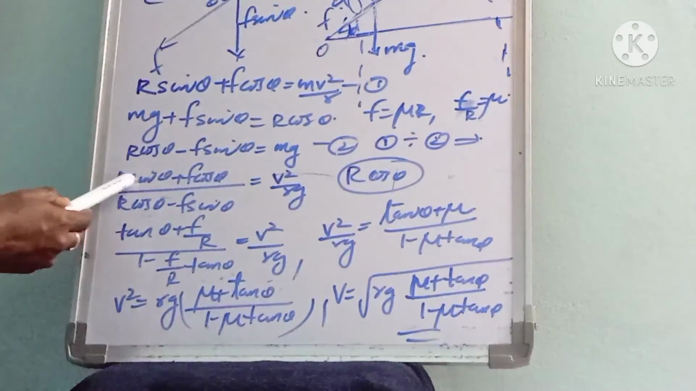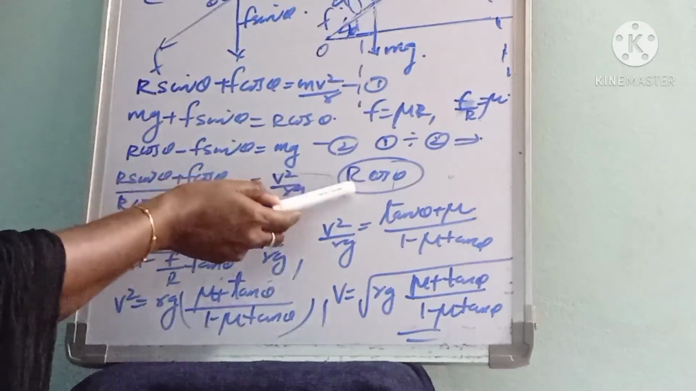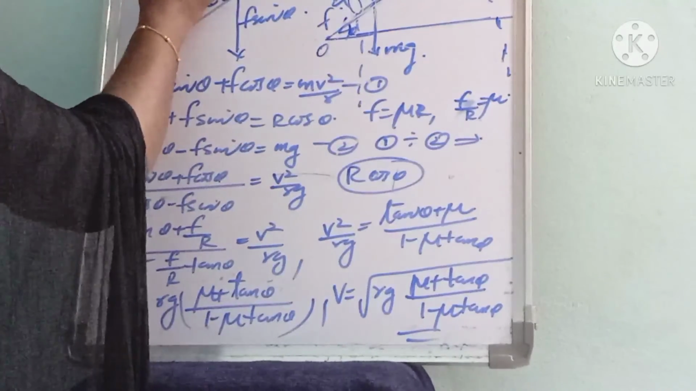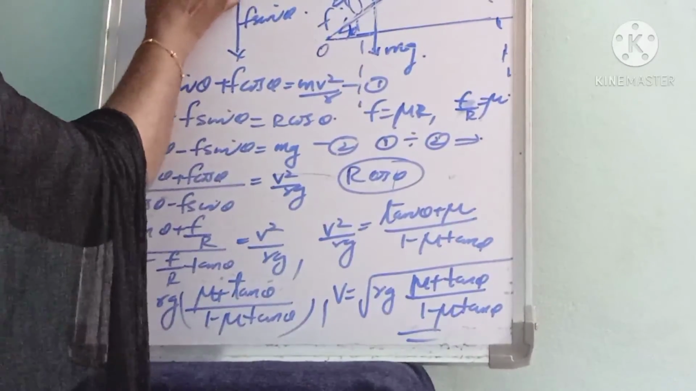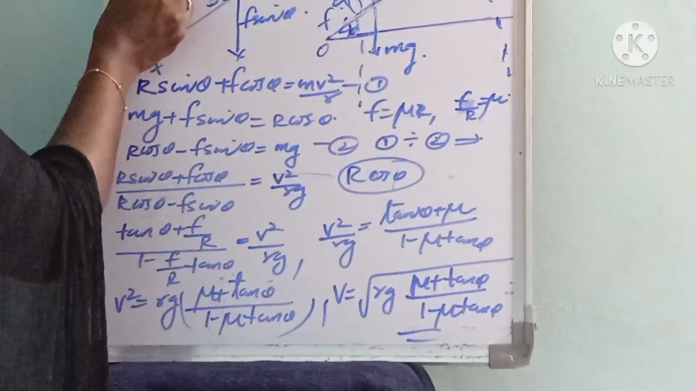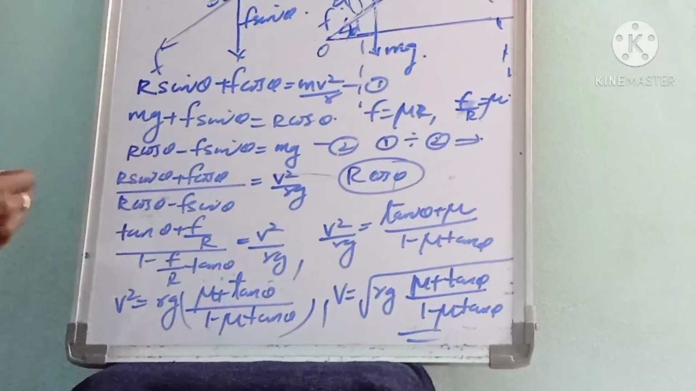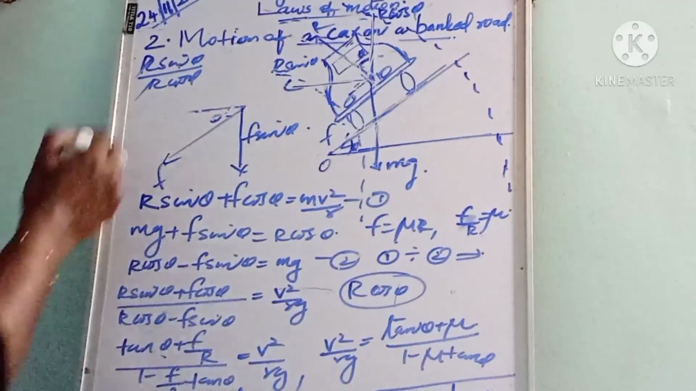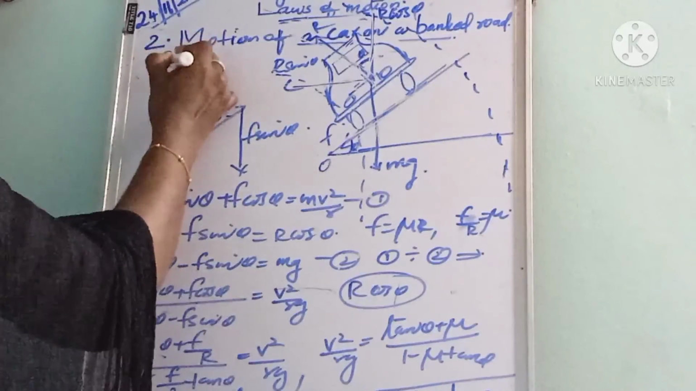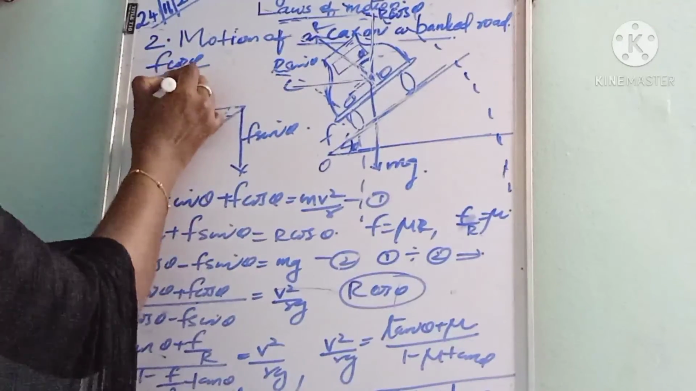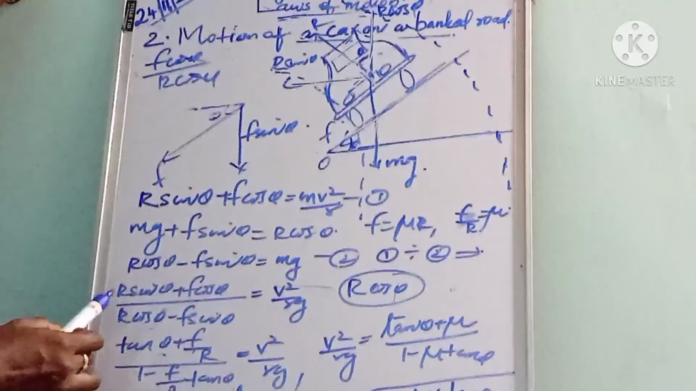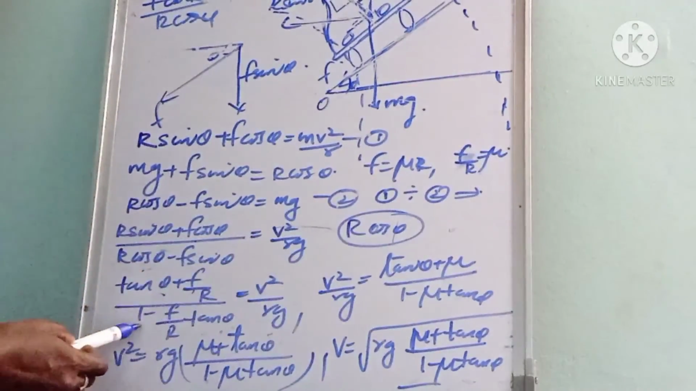So here we have R sin theta by R cos theta. R sin theta divided by R cos theta, the R cancels, then sin theta by cos theta is actually tan theta. So we got tan theta. Then F cos theta by R cos theta, the cos theta cancels and we get F by R. Here R cos theta by R cos theta is 1.